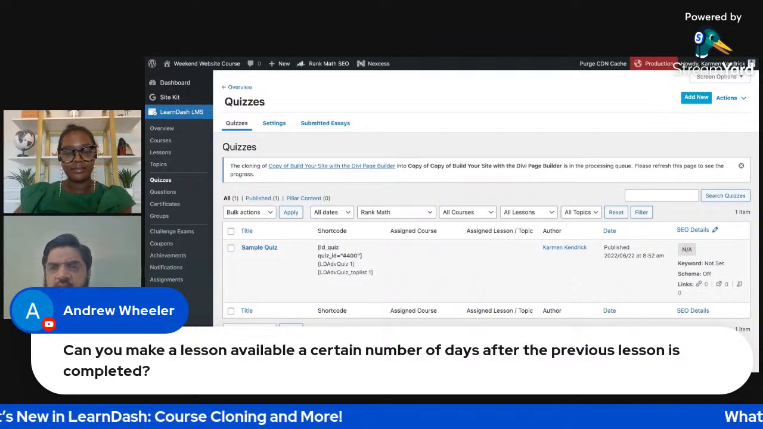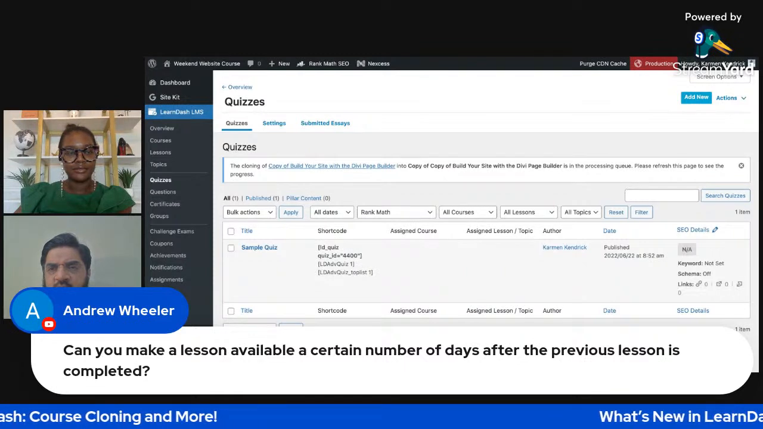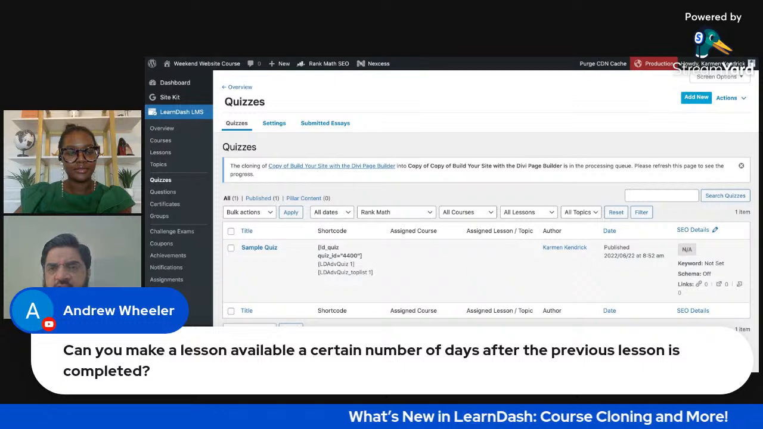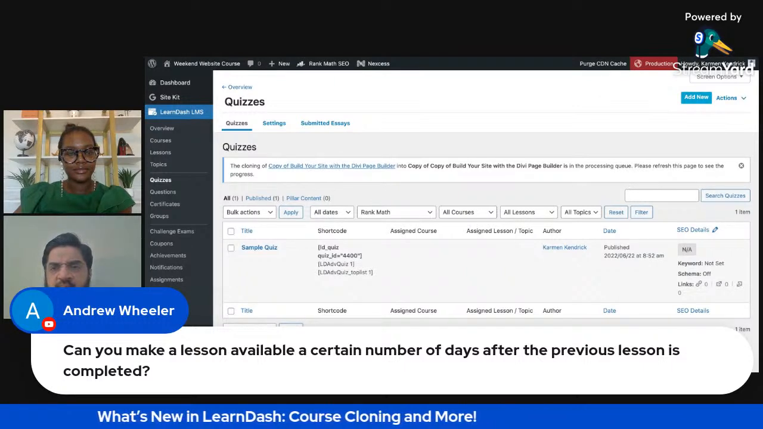So this can be covered under custom coding, which means that a certain amount of time has to be spent on a particular lesson before you can move on.